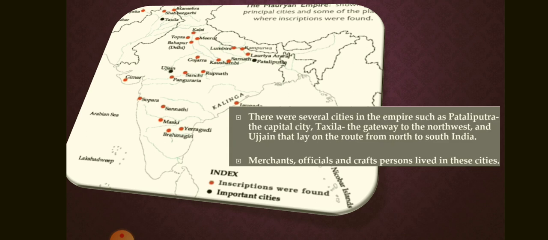In other areas, there were villages of farmers and herders. In some areas, such as Central India, there were forests where people gathered forest produce and hunted animals for food. People in different parts of the empire spoke different languages. They probably ate different kinds of food and wore different kinds of clothes as well.